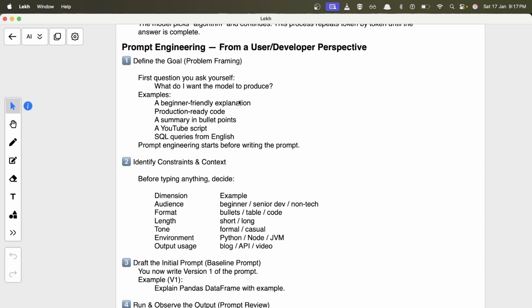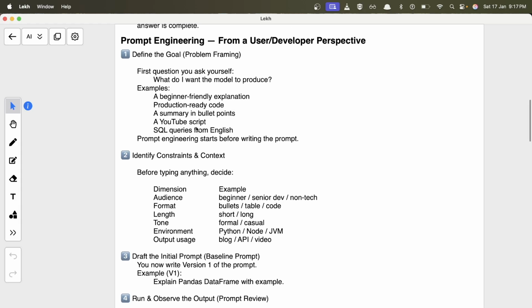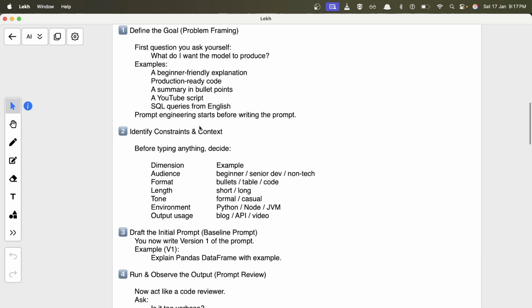For example, a beginner friendly explanation, production ready code, or YouTube script, SQL queries. Like it's very vague. You can ask for anything. At this point of time, LLM models are very accurate. They can provide you everything you want.